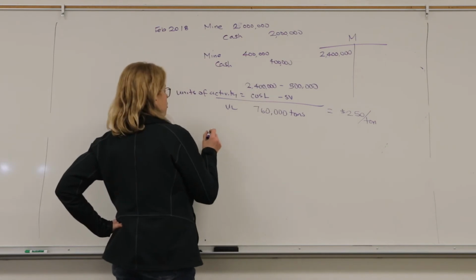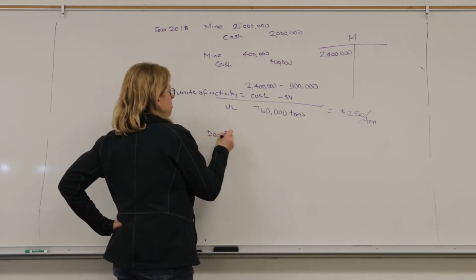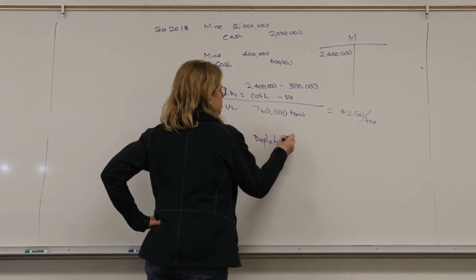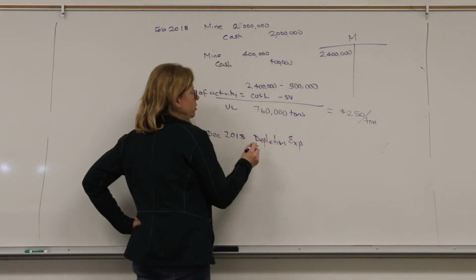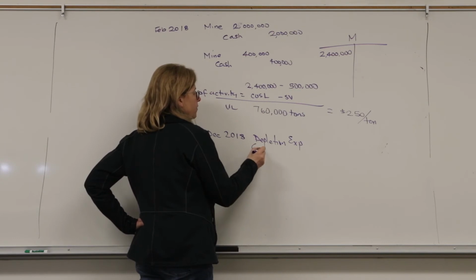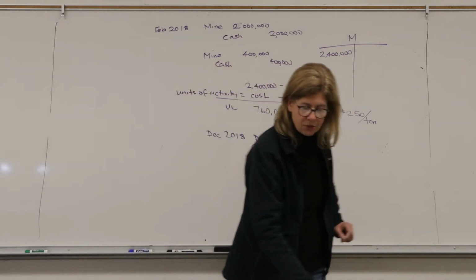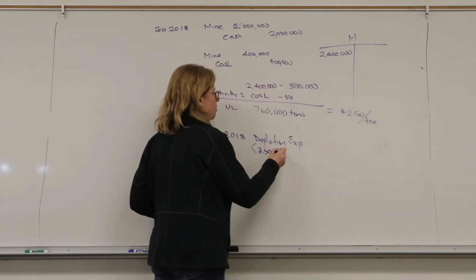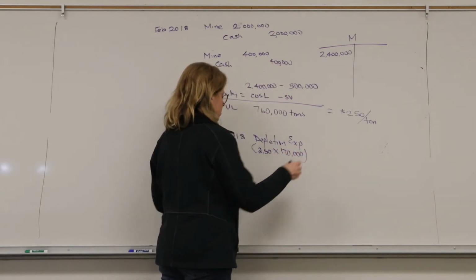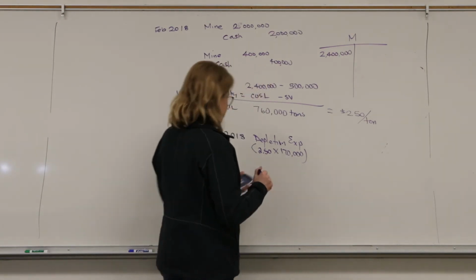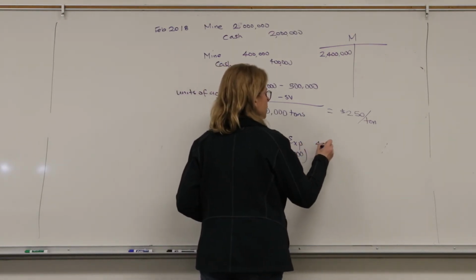So at the end of the first year, I'm going to debit depletion expense, and I'm going to do that for $2.50 a ton times the number of tons that I pulled up this year, which is 170,000. So 170 times 2.5, this gives me $425,000.